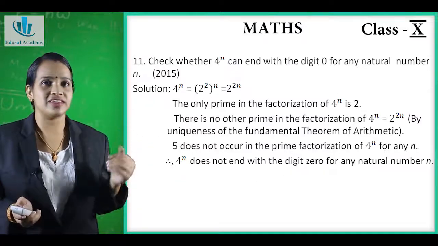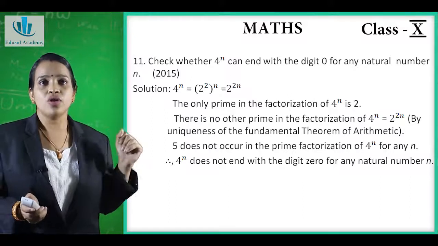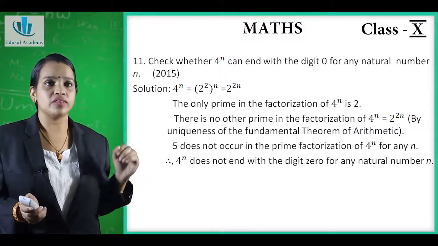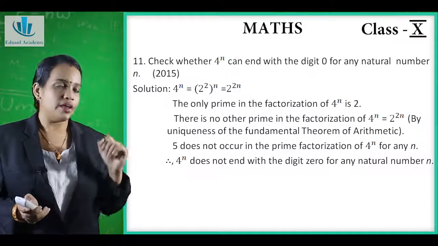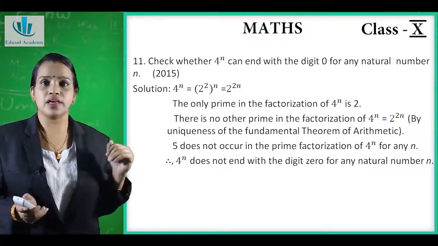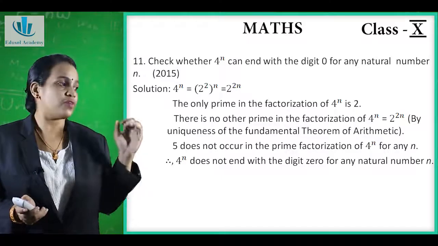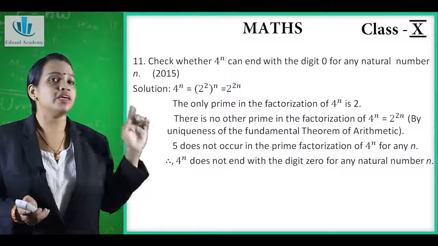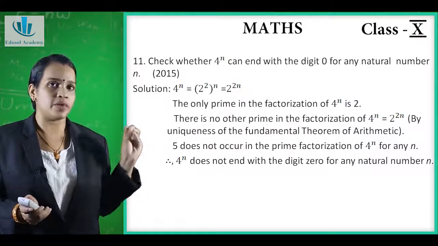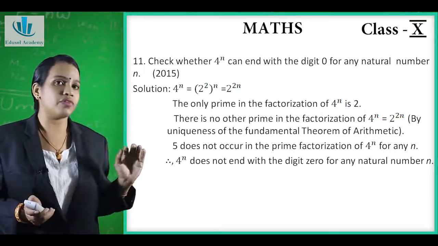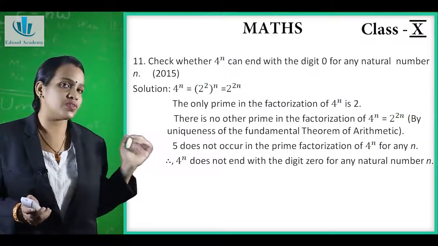Now the next question is, check whether 4 raised to n can end with the digit 0 for any natural number n. Now this question has appeared in the year 2015. We have to check whether 4 raised to n can end with the digit 0 for any natural number n. We have to see whether 4 raised to n ends with digit 0.